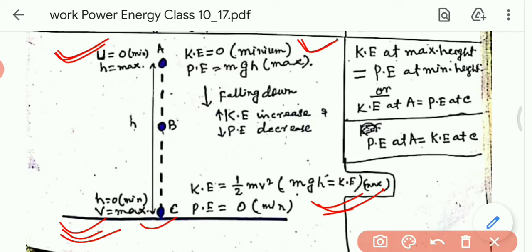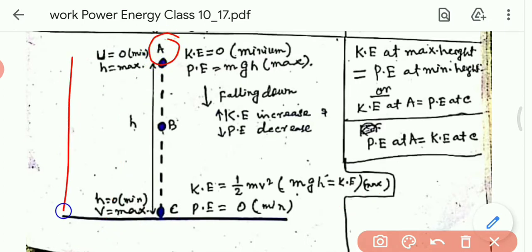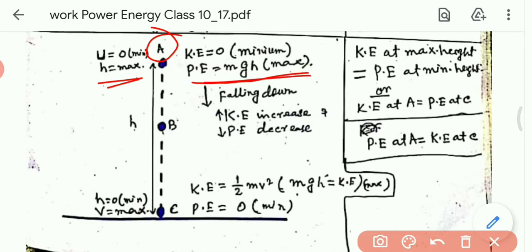Okay. At the point A, h is maximum. At the point A, it is the maximum height, that is h. So at the point A, potential energy is maximum. But at the point C, h is 0. h is 0 means here h is minimum. So at the point C, potential energy will be the minimum.